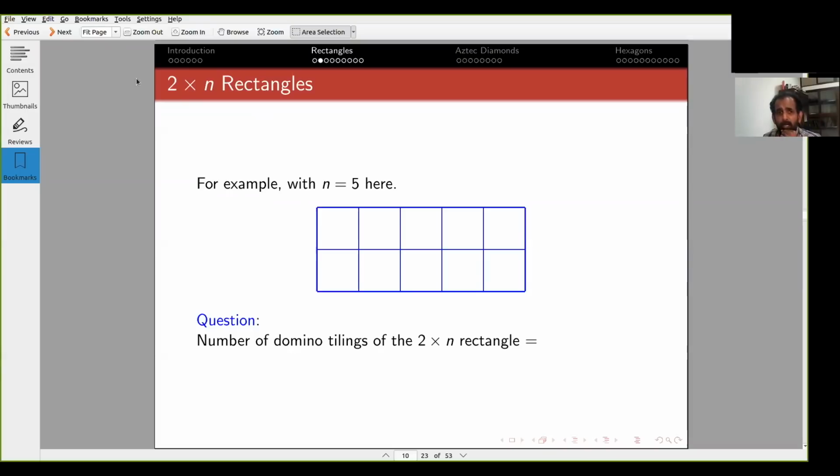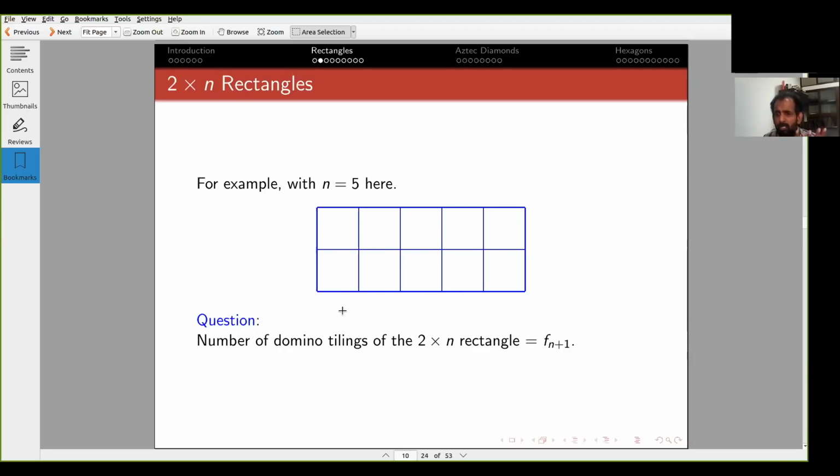So therefore, the number of tilings of the 2 by n rectangle is equal to the number of tilings of the 2 by n minus 1 rectangle plus the number of tilings of the 2 by n minus 2 rectangle. And this is exactly the recursion for the Fibonacci numbers. And it turns out that the initial conditions almost match, exactly like the ladder graph example. And you obtain the n plus 1 Fibonacci number. Okay. So I've already done this in the last class, so I'll not go through the details again, except to point out the connection with the ladder graph.